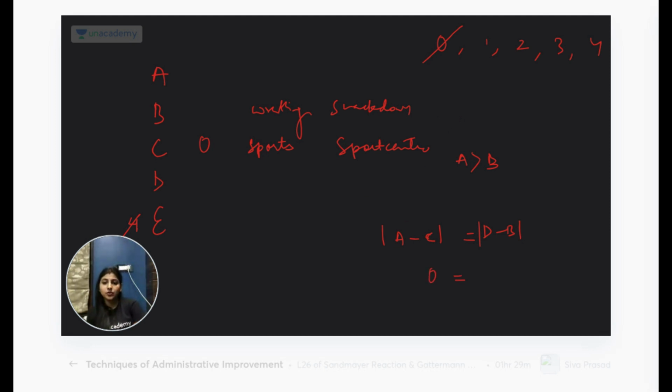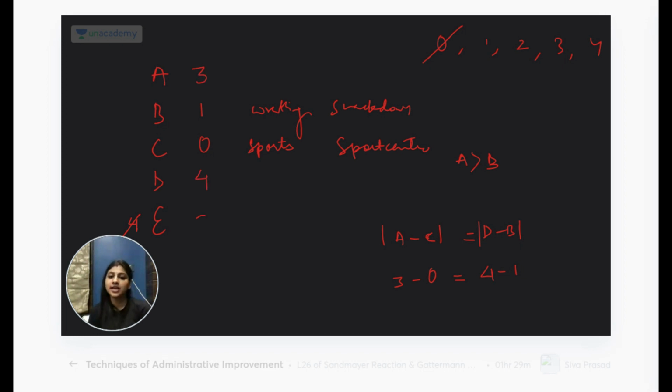A cannot be 4. If A is 3, D can be 4 and B can be 1. That is one option. Anything else? Any other possibility? No, this is the only possibility. Which one will be B out of this, 4 or 1? B has to be 1 because B is less than A. So then B is 1 chocolate, A is 3, D is 4 and E is 2.